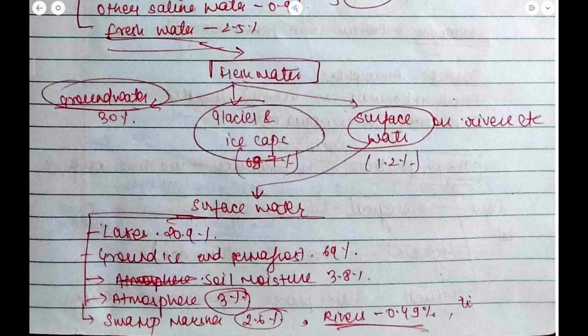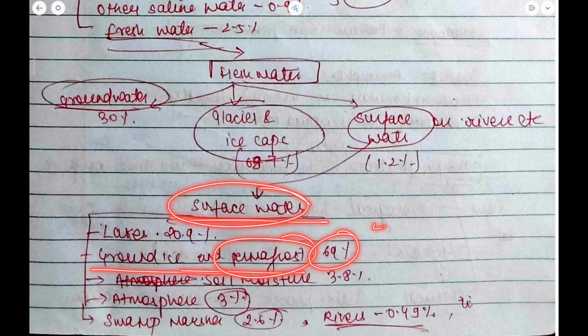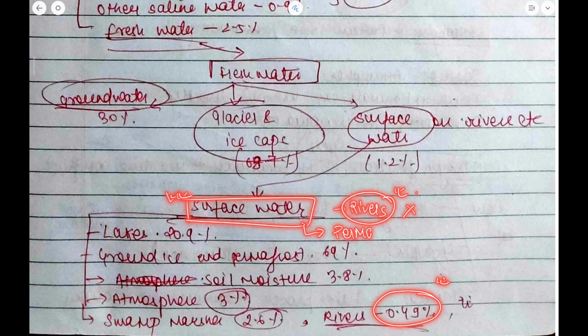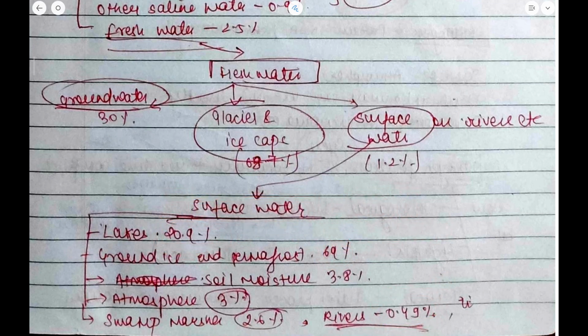Now if we talk further about the surface water, again ground ice and permafrost have 69% of the fresh water. Then there are lakes, then soil moisture, then the atmosphere. The most important point to note here is, in surface water you might consider that rivers have a lot of fresh water, but you are wrong. Rivers contain only 0.49% of the fresh water. So in surface water, the largest amount of fresh water is in permafrost and in the form of ground ice, that is 69%. Then at second number are the lakes. Okay.